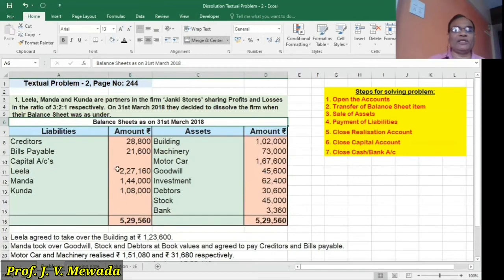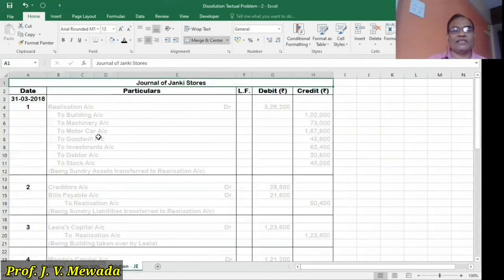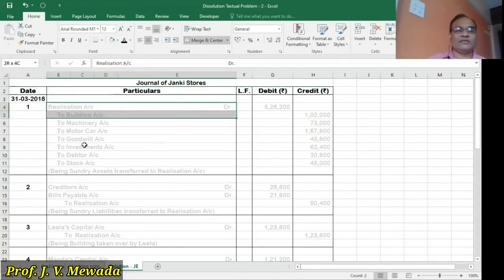So there is no entry for transfer of capital balances, but there is an entry for transfer of creditors and bills payable. Same way, when we transfer the assets, bank we are transferring to the bank account, but all the other assets we are transferring to the realization account. So let us proceed. Our first entry, all the assets I am transferring first. So the first entry we are passing is